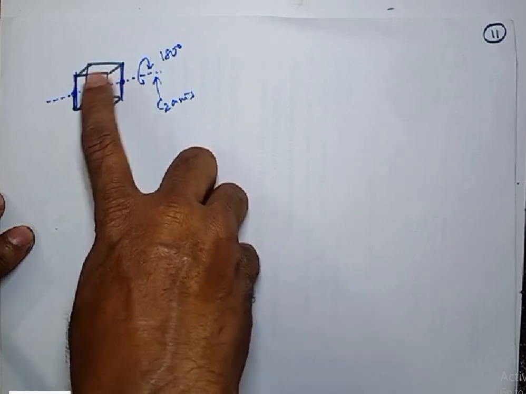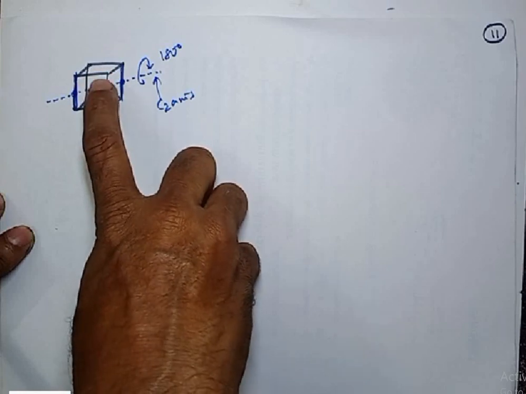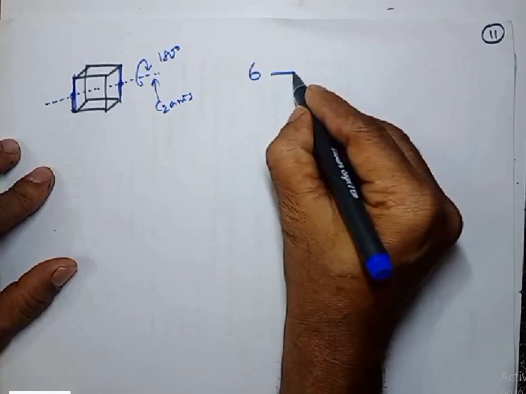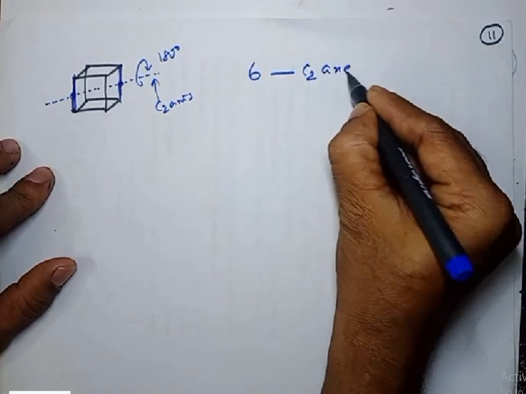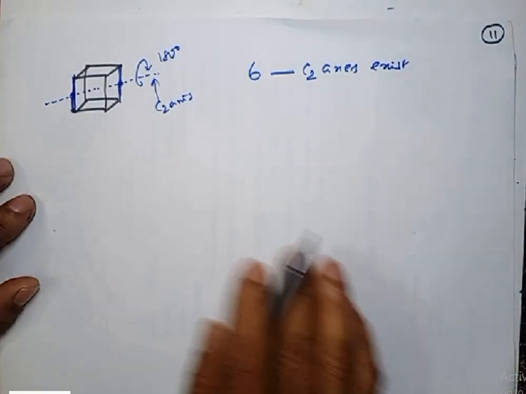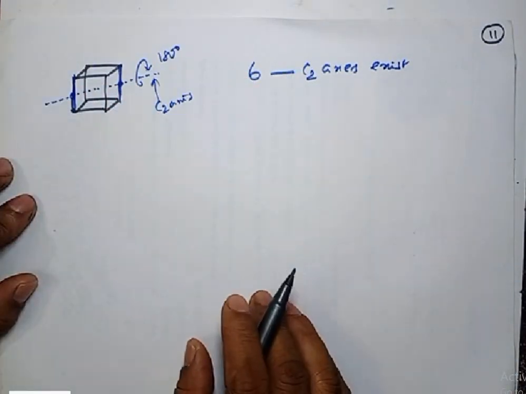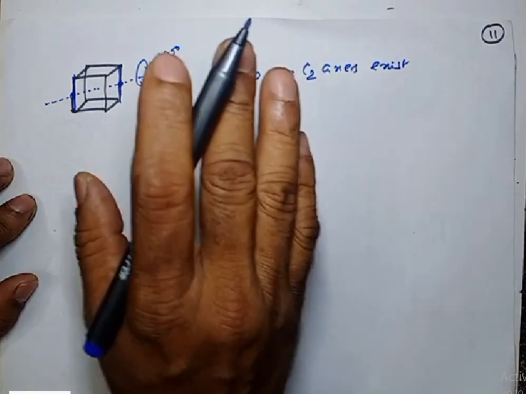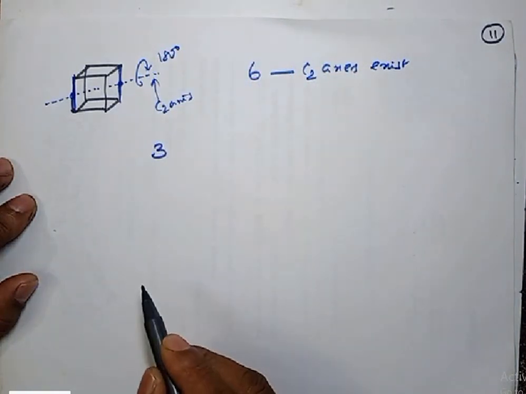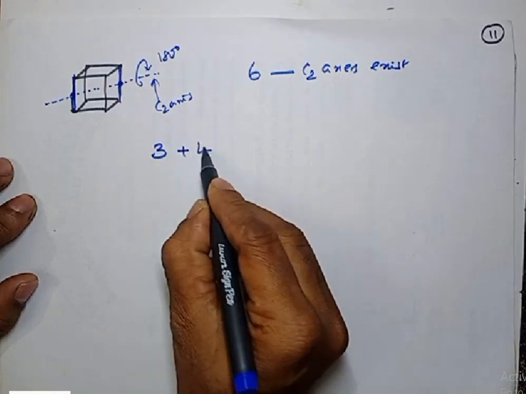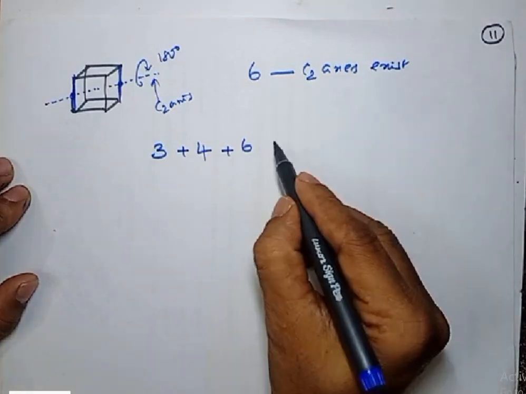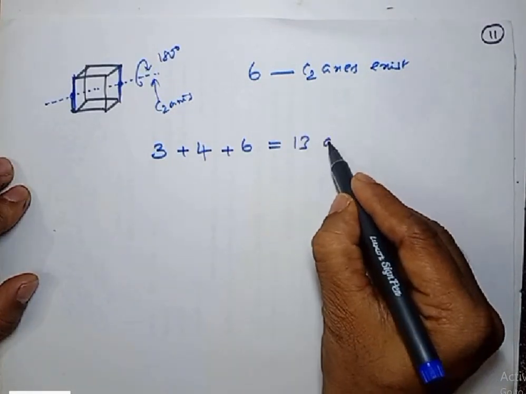Okay, in a cube, there are 12 edges available. Therefore, there are 6 C2 axes possible. So there are 6 C2 axes that exist in a cubic unit cell. Okay, these are all the axes possible. What are the axes? 3 C4 axes plus 4 C3 axes plus 6 C2 axes. So totally 13 axes of symmetry.